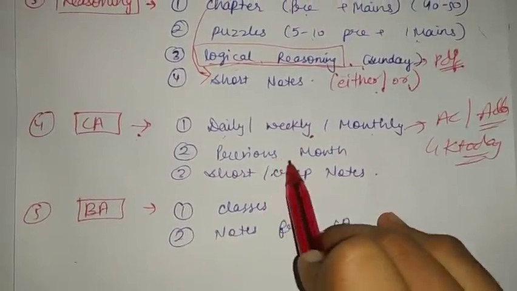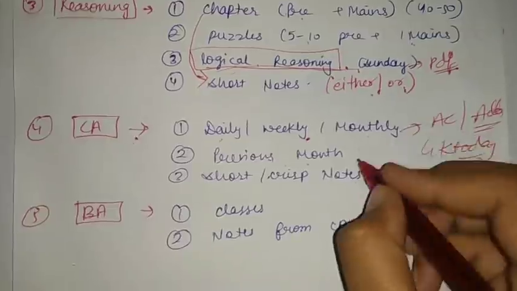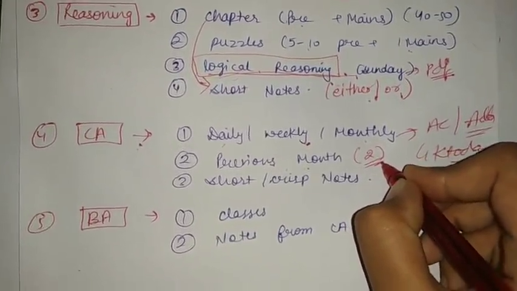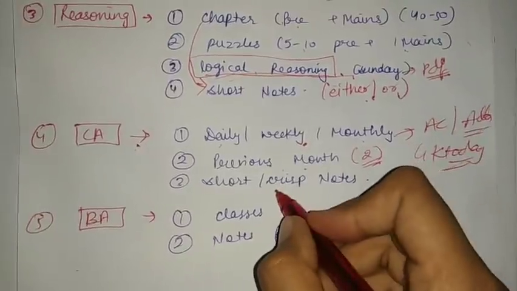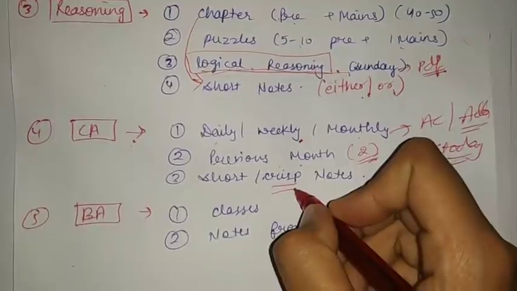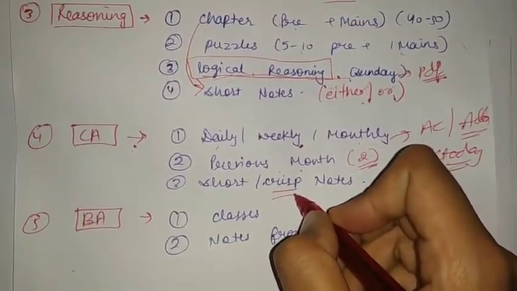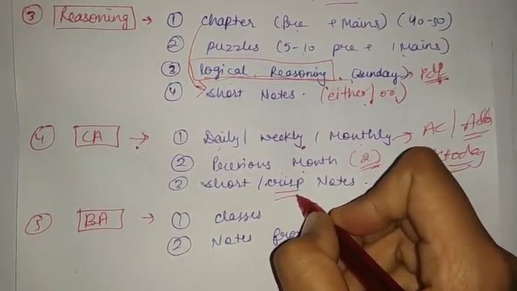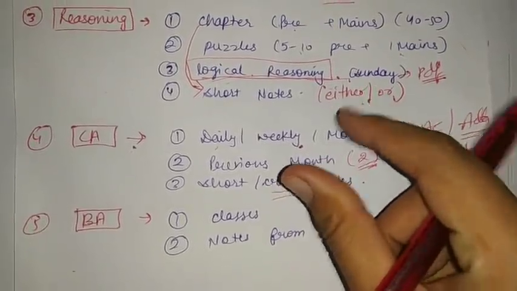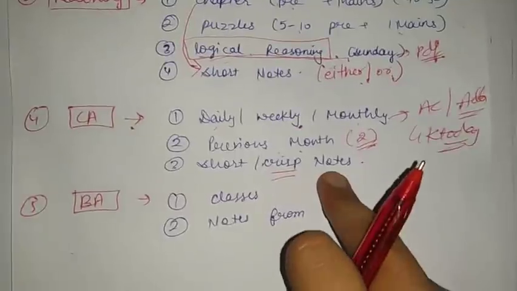Then keep revising previous month current affairs, like today revise 2 days of current affairs of the previous month, okay? And make short and crisp notes of current affairs, like you can make notes of banking news, and if any MOUs are signed, you can make notes of these things and make very short notes, okay? So that's all for current affairs.